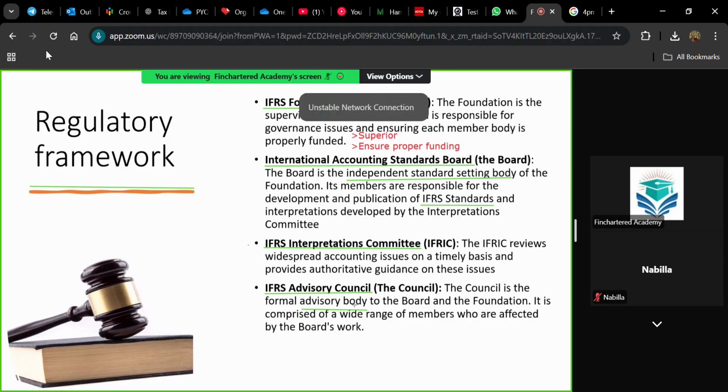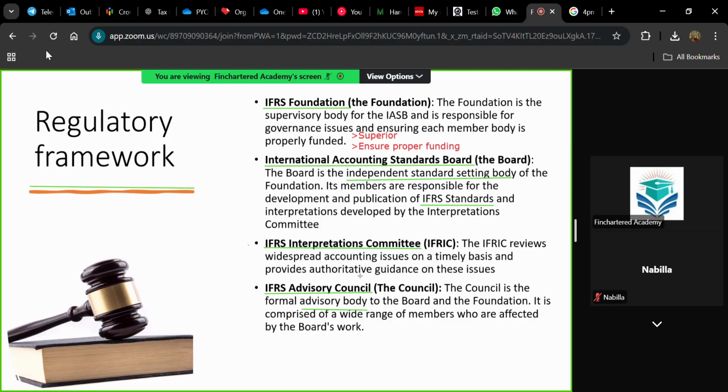So in the regulatory framework group, there are four members: IFRS Foundation, who is the superior body and ensures funding; IASB, that is the independent standard setting body. IASB gives solutions to each and every accounting issue. And who will identify these issues? The IFRS Interpretations Committee is responsible for identifying each and every issue faced by a firm or a company.